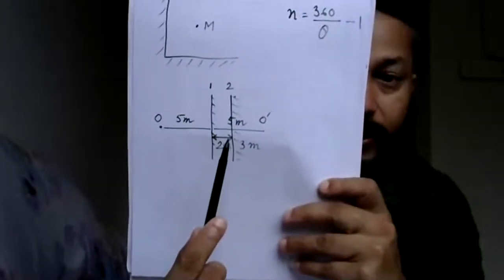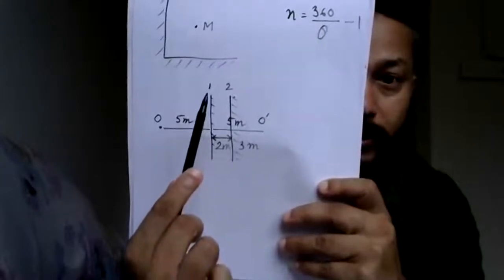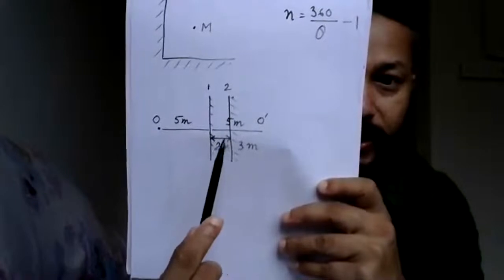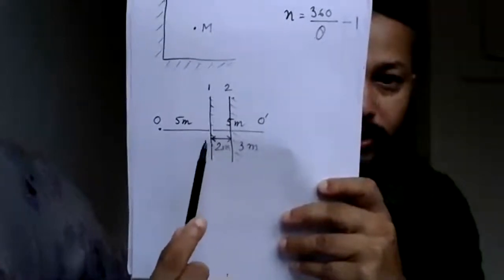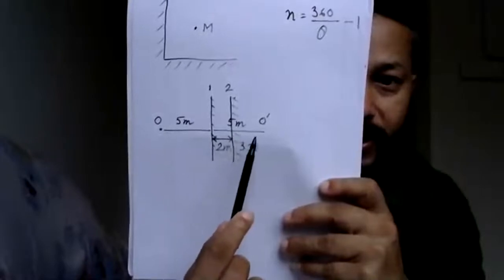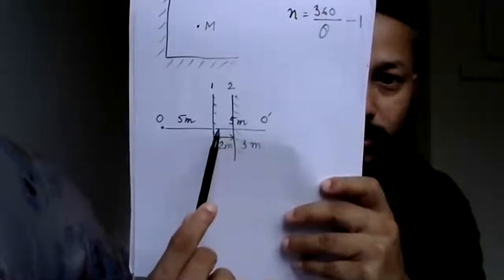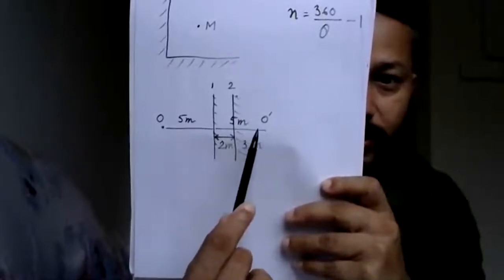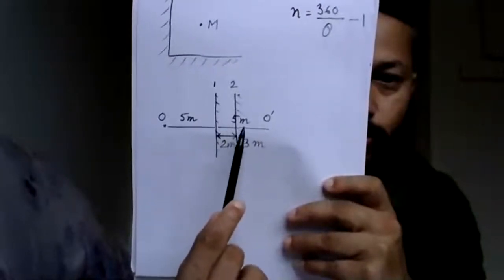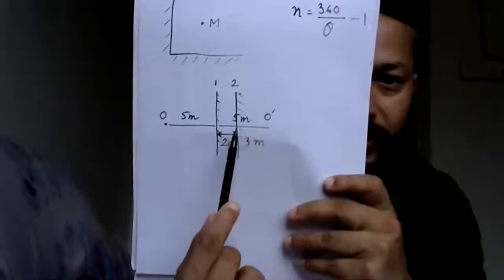Now this is the first position of the mirror, this is the second position of the mirror, and it's 2 meter. I told you that day in the question, it's 2 meter. Now if this is 2 meter, then this will be 3 meter, because from here to here it was 5 meter in total.